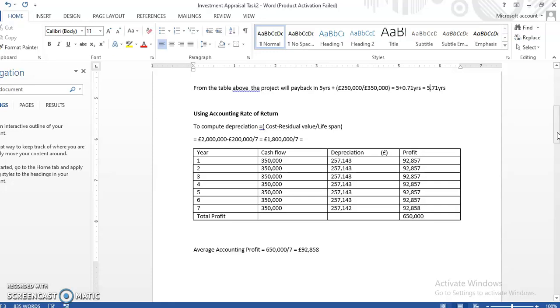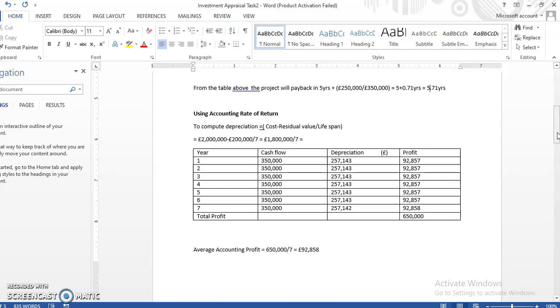When we talk about the accounting rate of return, we are talking about the accounting methodology of appraising an investment. Now we're going to consider the initial inflows for the various years from the depreciation, which is an expense that we have incurred in the process of the investment or carrying out that business.